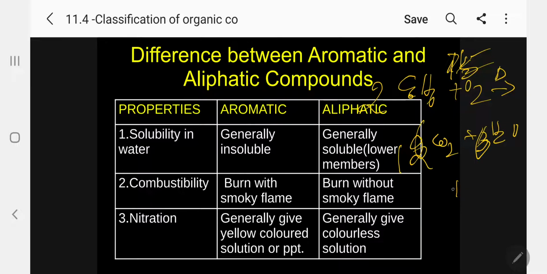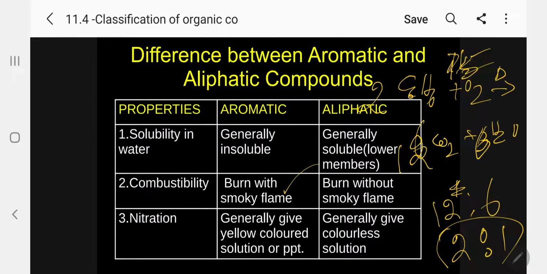Kindly follow. Carbon dioxide is 12, water is 6, so the ratio is 2:1. That is, excess carbon dioxide is formed compared to water. That is why the carbon dioxide escapes to the atmosphere as a smoky flame. So any organic compound, specifically an aromatic compound, when it burns will give a smoky flame. Both will catch fire immediately, there is no doubt, but the smoky flame occurs only in the case of aromatics.